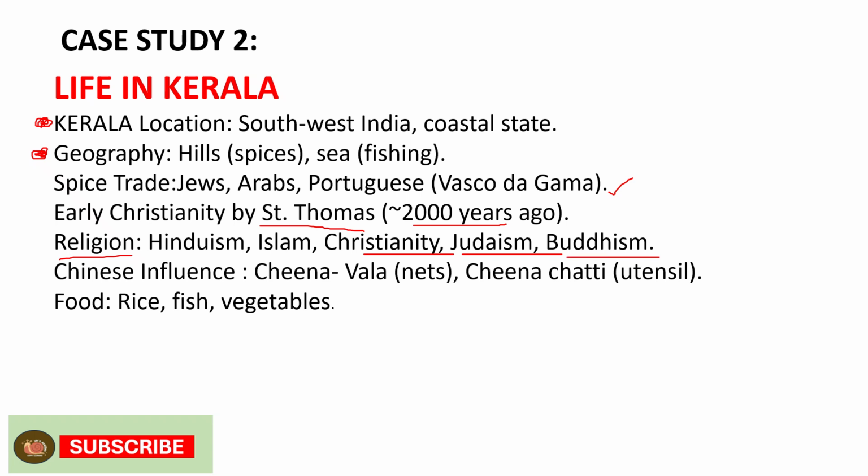Then there is a Chinese influence on Kerala. The net they were using to catch fish is known as China vala. Then the vessels, most of the vessels they call China chatti. It is one of the vessels. Then the food practices are that they eat rice, fish, and vegetables.